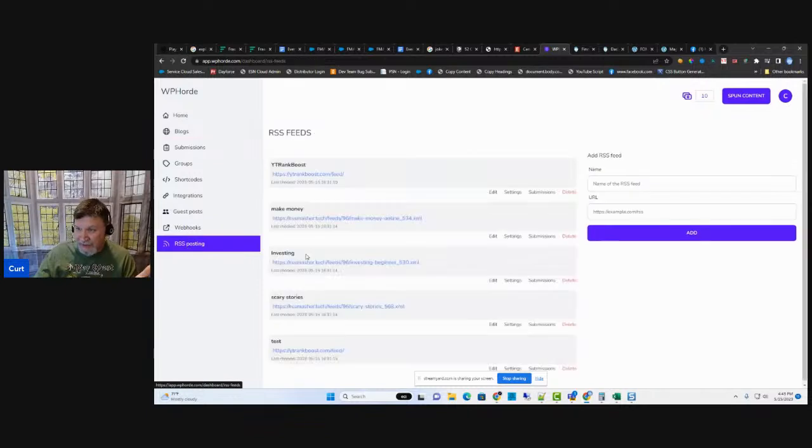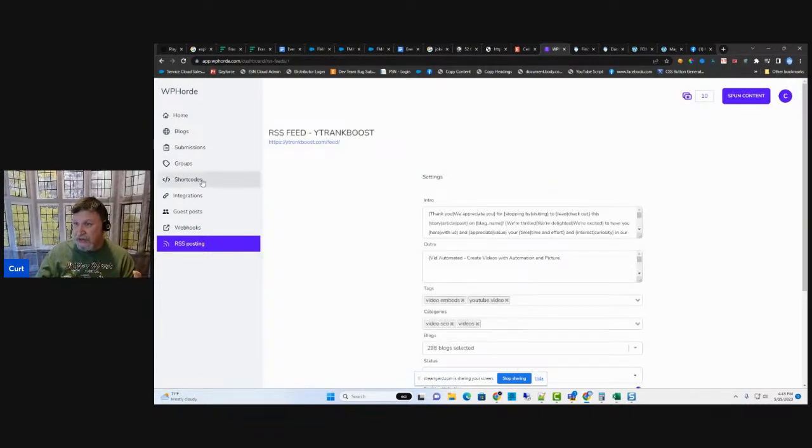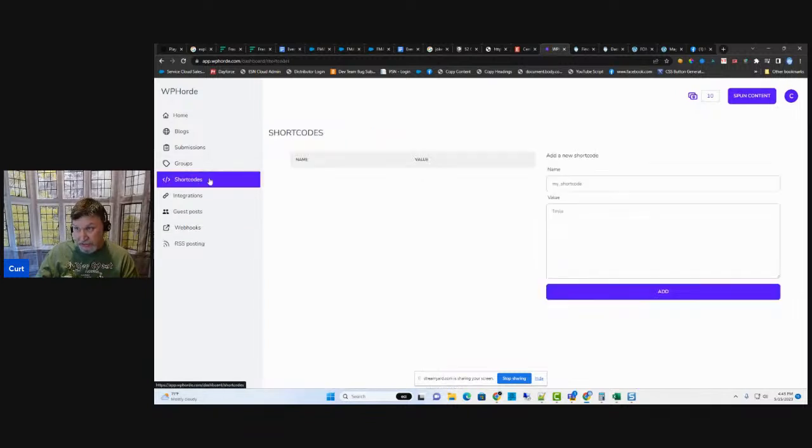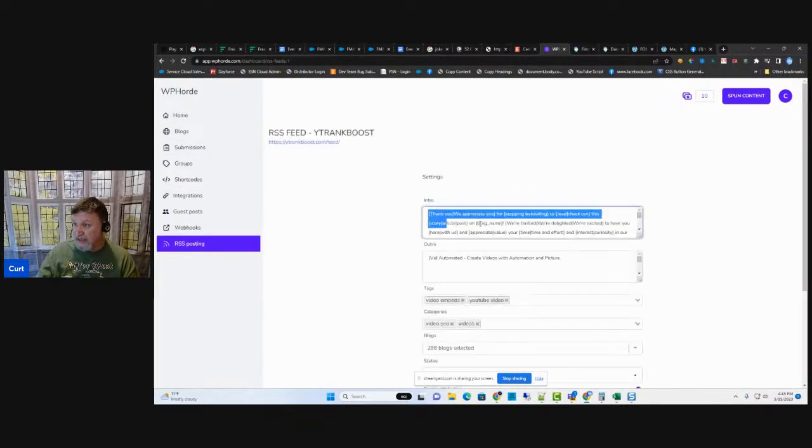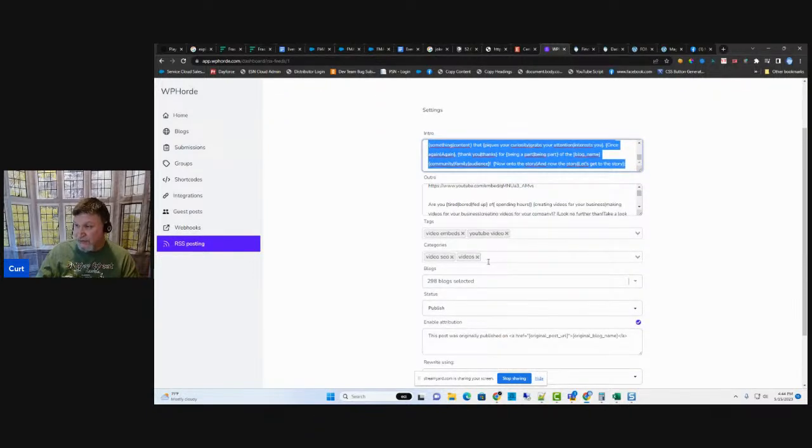All you have to do is come over to the RSS posting, put in the name of the feed, click on the URL. Then after you get it set up and you see it over here in your RSS feeds, click on settings. Here, you can use short codes that you've already set up, or you can add your own information into the settings. This is the intro, this is the outro, the tags, the categories. Now it will use both tags and it will use both categories. It's not going to select one and then the other. It's going to use both. It will post to the blogs that you select here.